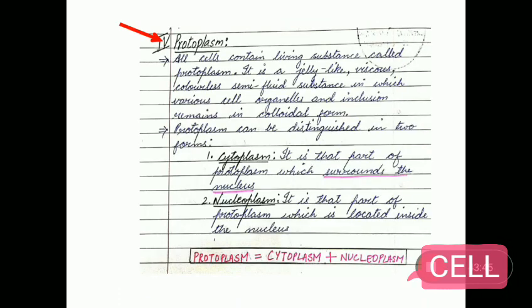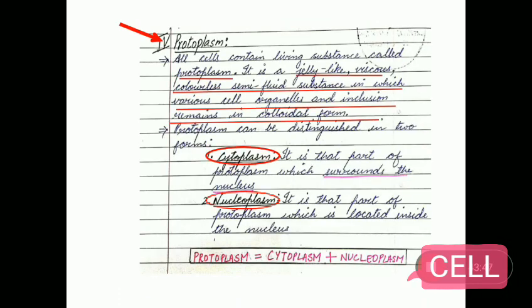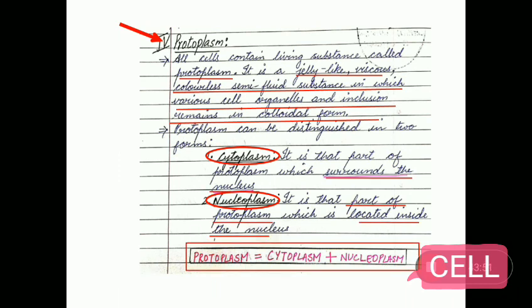Next, protoplasm. All cells contain living substances called protoplasm. It is a jelly-like, viscous, colorless, semi-fluid substance in which various cell organelles and inclusions remain in colloidal form, that is, not dissolved but simply present in the semi-fluid substance.